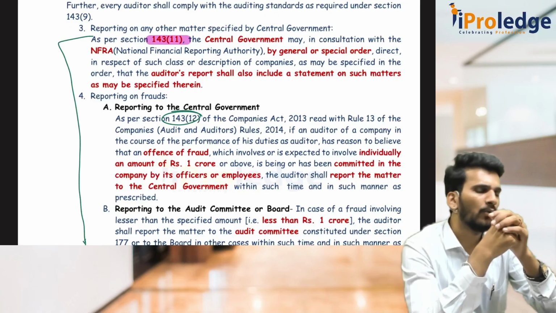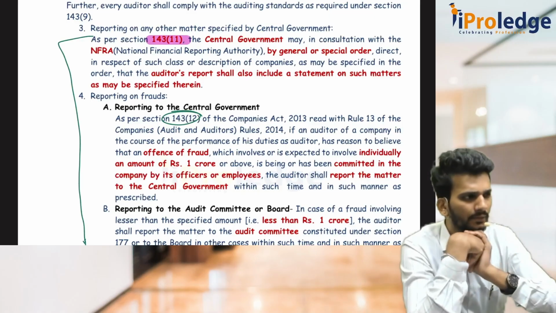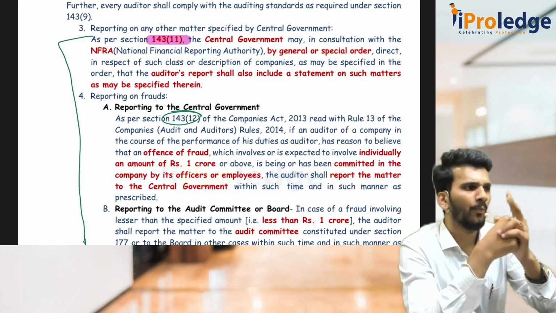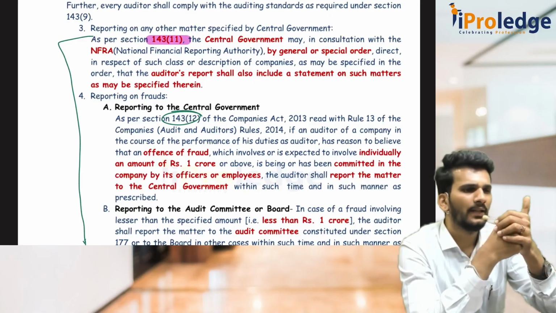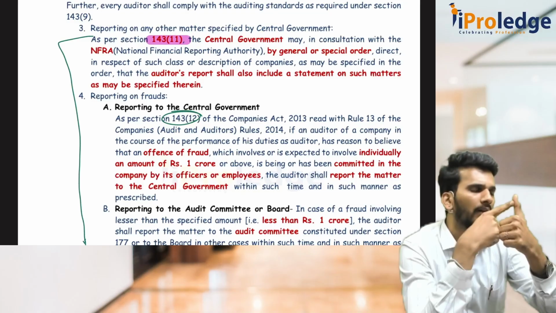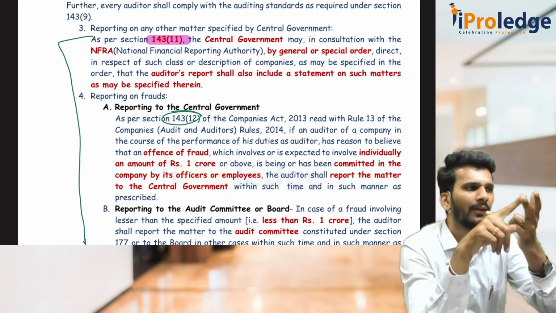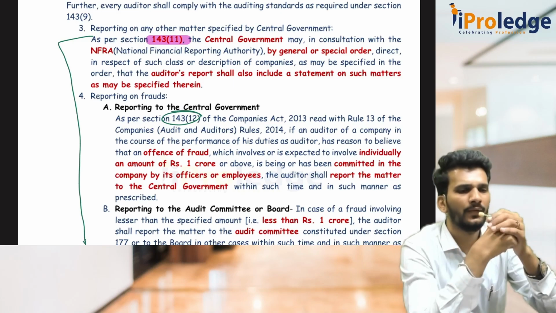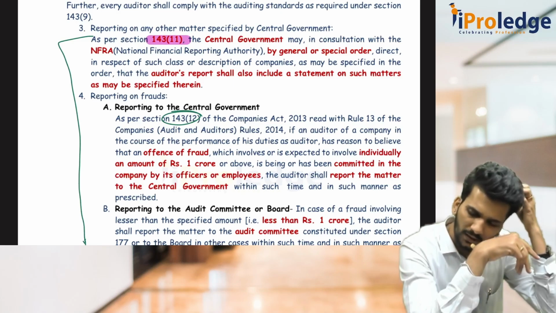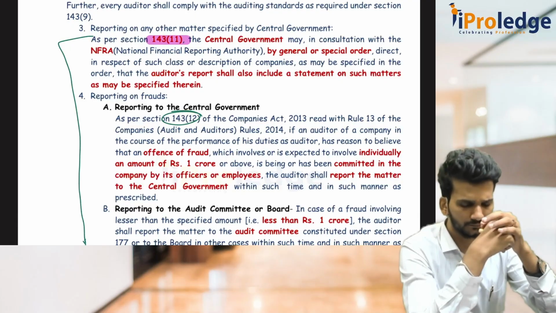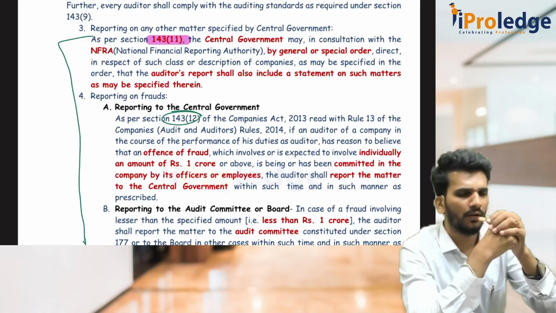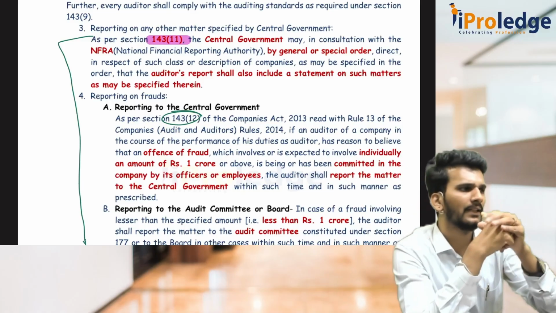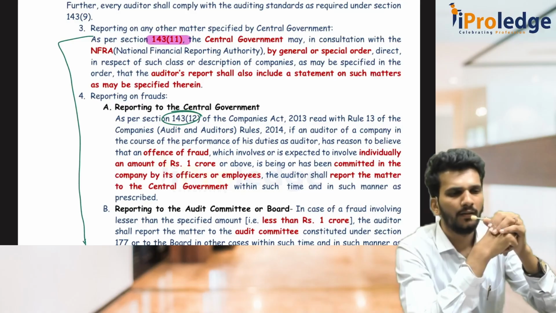"No sir, fraud is not more than 1 crore, fraud is less than 1 crore." Then just within 2 days you report to the company, and whenever you are reporting you should report 3 things. What is the nature of fraud? Sir, they have taken money, pilfered, or inventory has been taken, bank loan has been taken, some type of fraud which is there, that you have to state in the nature of fraud. Then amount involved, how much money is actually involved in the fraud. Then parties involved, which parties actually did that fraud. Please have a look into it.